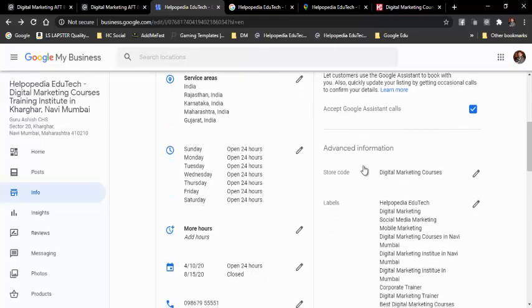And then this is store code. So store code is nothing but the name of a particular listing in a particular location. So say I have a location over here which is in Kharghar, Navi Mumbai, which is one location. So actually if I have a chain of restaurants or chain of shopping complexes, like D-Mart, Reliance Fresh and Reliance Digital, they have branches across Mumbai, across Navi Mumbai.